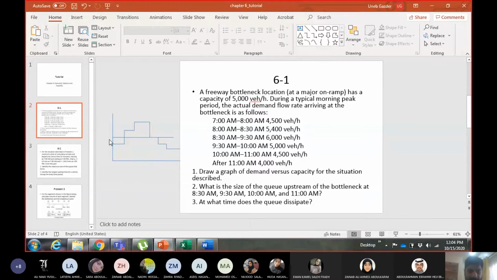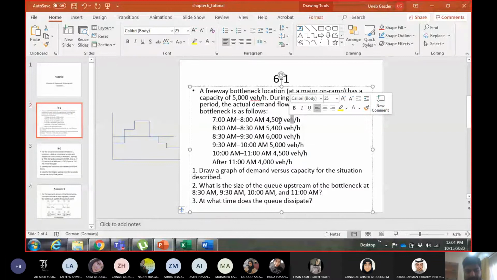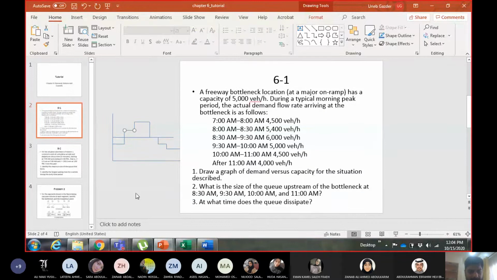So it starts from 7 a.m. On the x-axis I have time, on the y-axis I have the rate of flow. The first point on the x-axis is 7 a.m. The first point on the y-axis is 4,500 vehicles per hour, and this rate continues till 8 a.m. Then at 8 a.m. it goes from 4,500 to 5,400. So here you can see the jump. At this point it remains for half an hour, so the length of this line is half an hour.